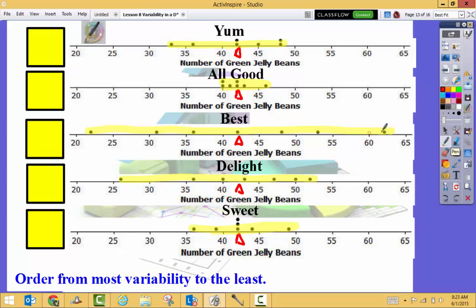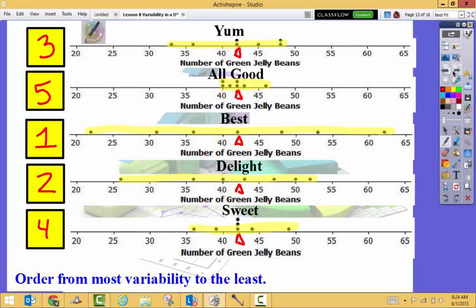So which one has the most variability? Well, my most variability is this long line, and it is on Best. So that's going to be number 1. My next line that's spread out farthest from my mean is Delight. So that is a 2. My next one, All Good? Nope, that one's actually really close around the mean. So I'm going to keep going. These two look about the same. So since they're about the same, I'm just going to take an educated guess for 3, 4, and 5. Notice how All Good, they're all really close around this 42. So here's my order from the most variability to the least.